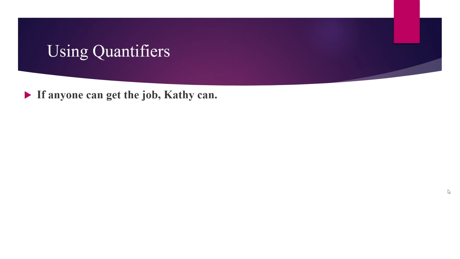Our next example is: if anyone can get the job, Kathy can. Anyone is one of the trickier terms when it comes to deciding what quantifier to use. The phrase "any" may jump out at you as indicating universal quantification, but we have to look at the actual context of the sentence. In the context of this sentence, we should read "anyone" as "someone" here. Think about how this sentence could be reformulated in natural English to say, if someone can get the job, it's Kathy.